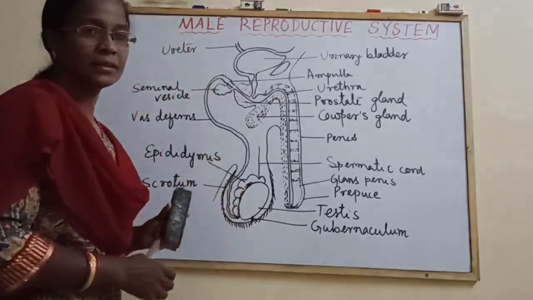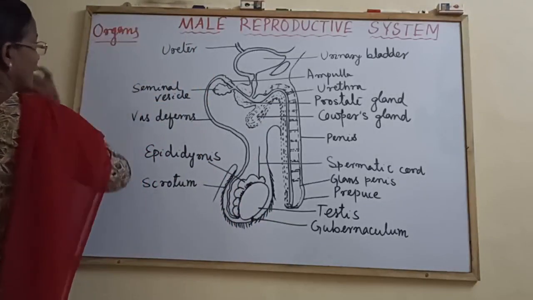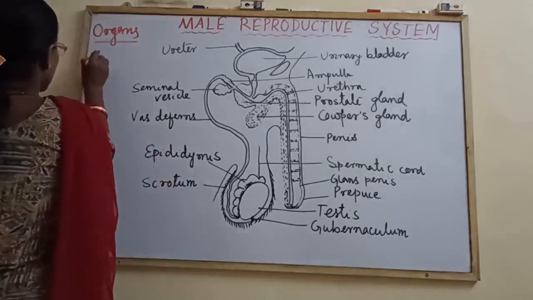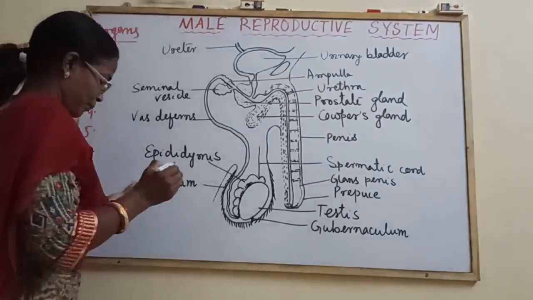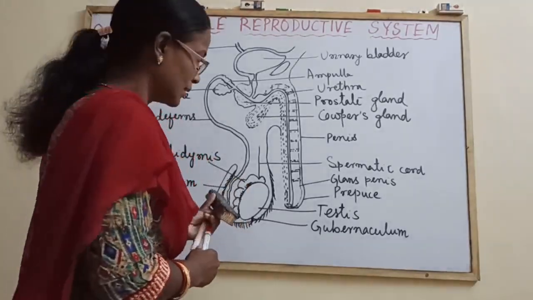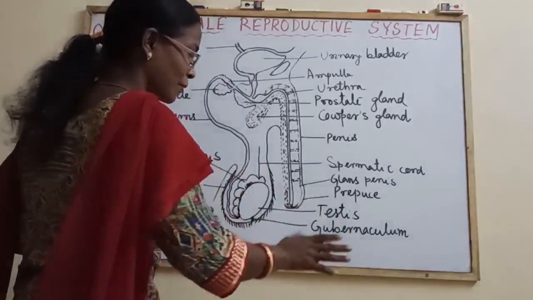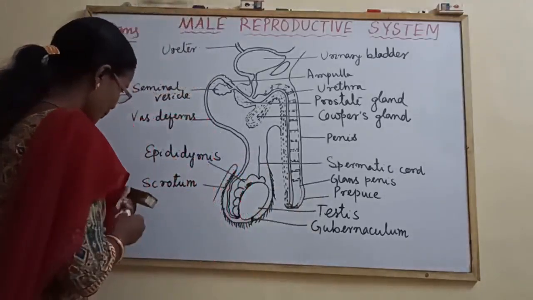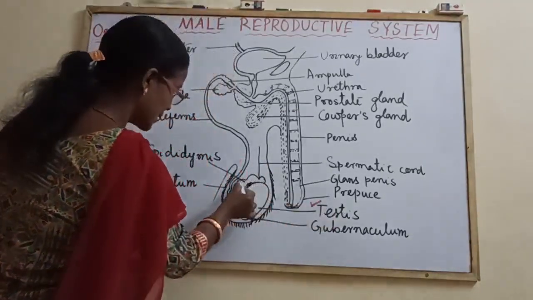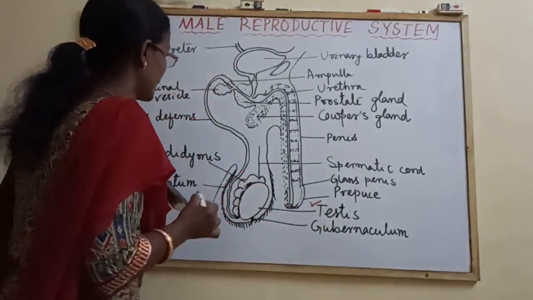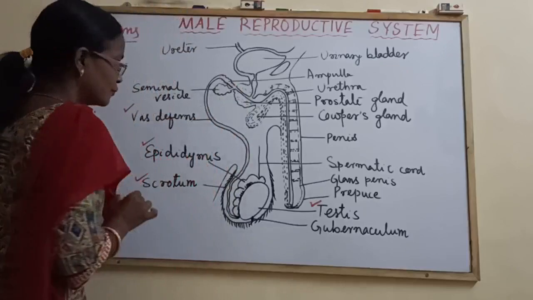Then come to the organs. Organs of the male reproductive system. You will write in a column manner like 1, 2, 3, 4, 5, 6 like this. Okay. The primary sex organ is the testis. Number 1 testis. So first of all is the scrotum. Then testis. Testis is surrounded by the epididymis. Then from the epididymis, an elongated coiled structure comes out. This is the vas deferens.